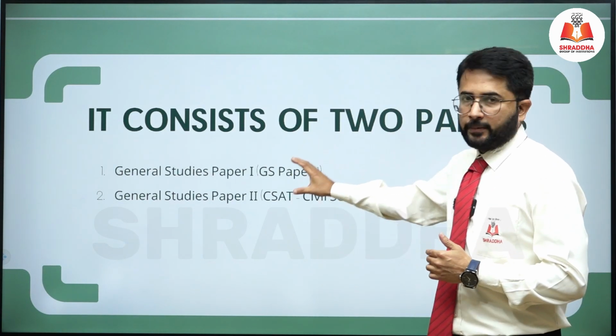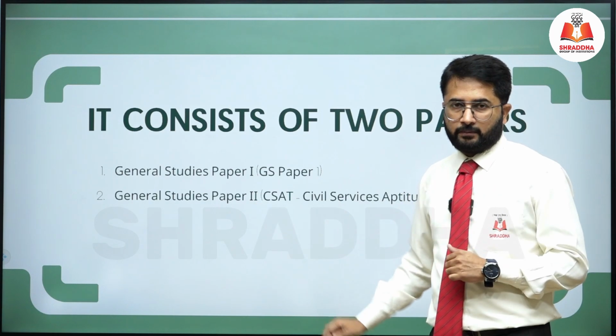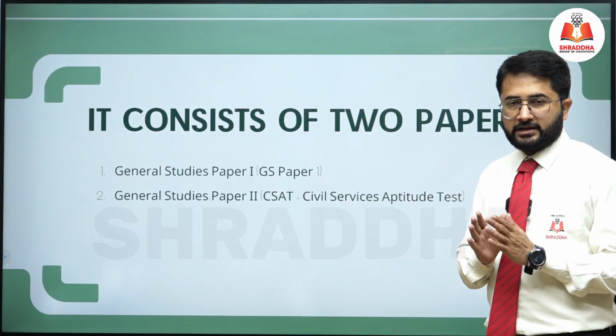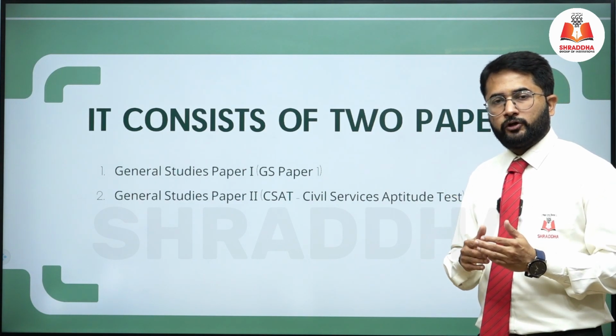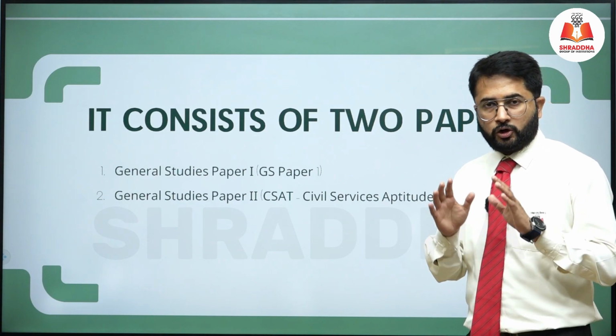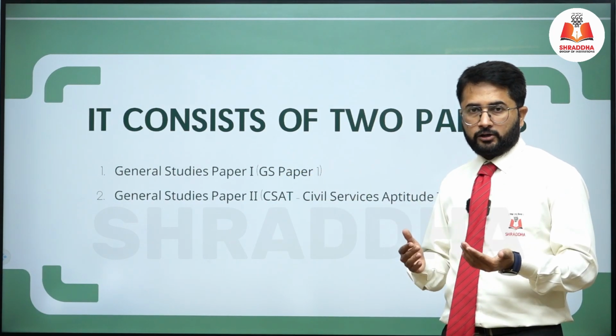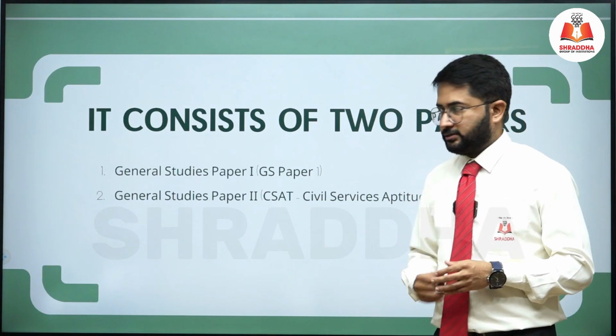So these two papers are very important to crack the preliminary examination. Whenever you want to apply for the UPSC examination, you have to clear both the papers so that you can appear for the mains examination.